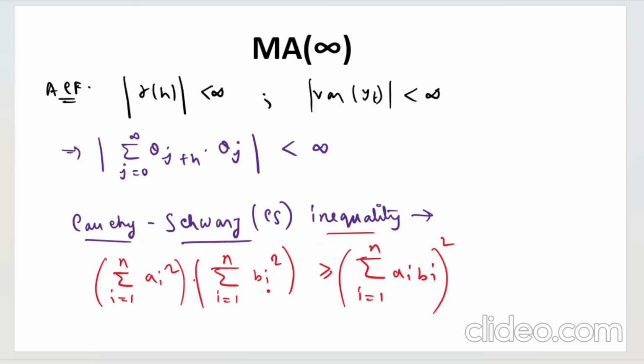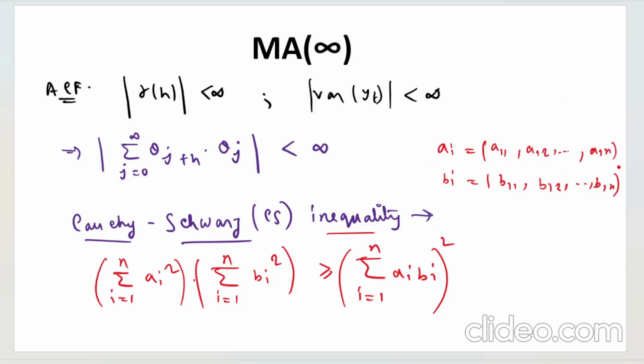It says if ai and bi are scalar terms, so ai is in this form a1, a2, up to an, and bi is in this form b1, b2, up to bn, right?